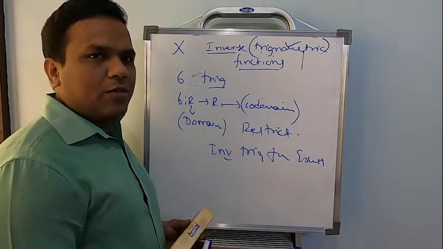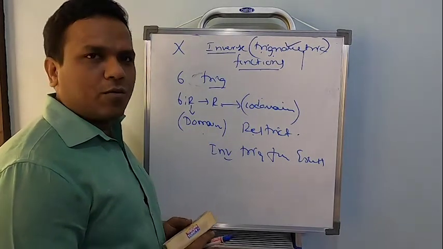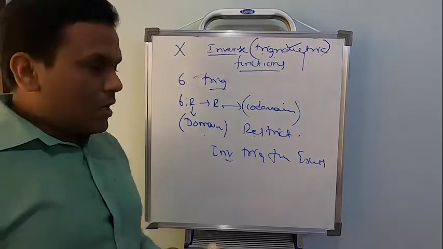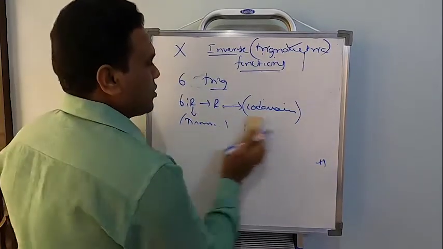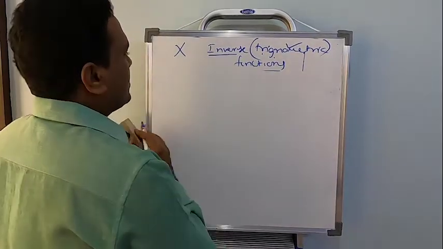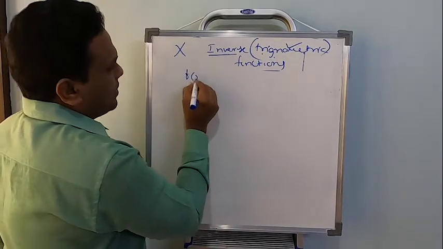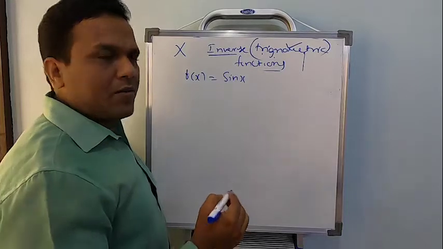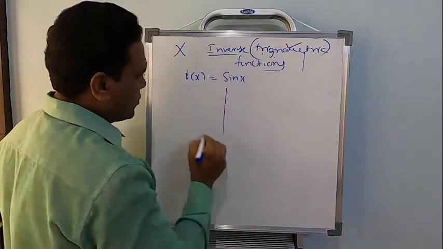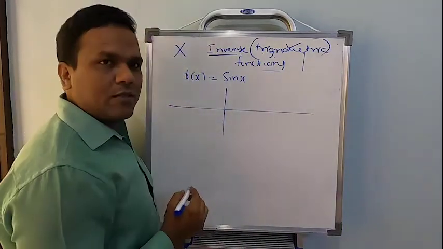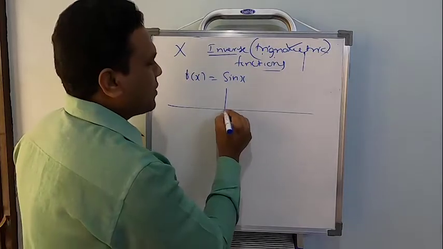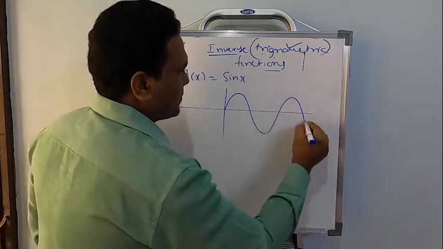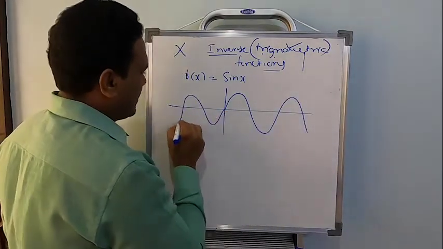Now let's see how to restrict the domain and the codomain and study this chapter. Let us see the restrictions, first with a function f of x equal to sin x. We have all seen the graph of sin x, so I will explain a little with the sin x graph. If you remember, this is the graph of sin x, right?